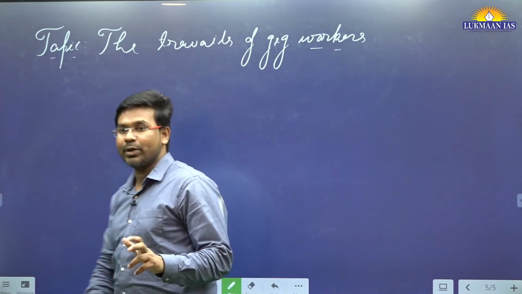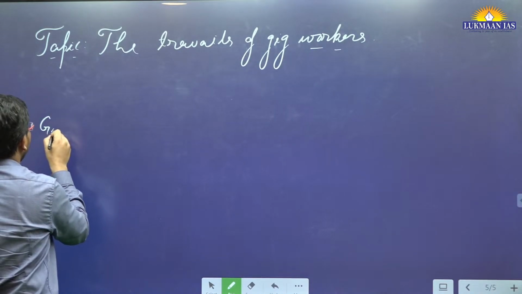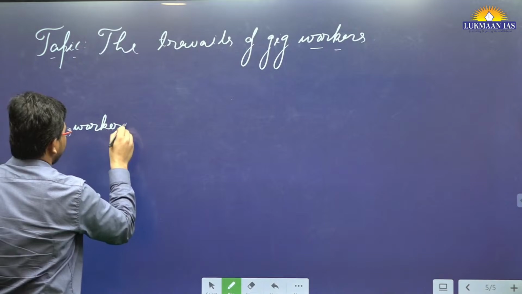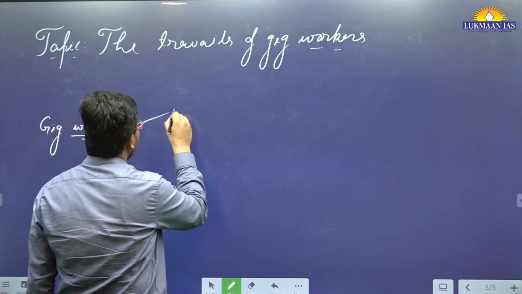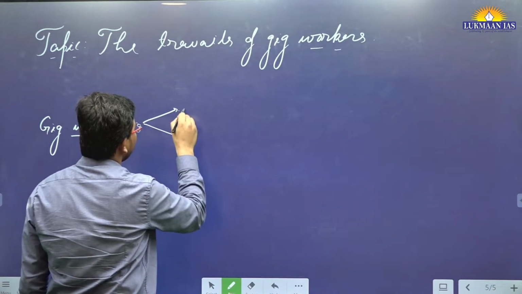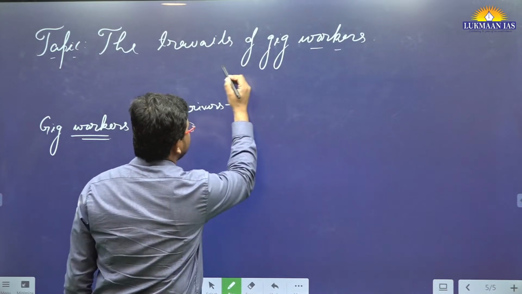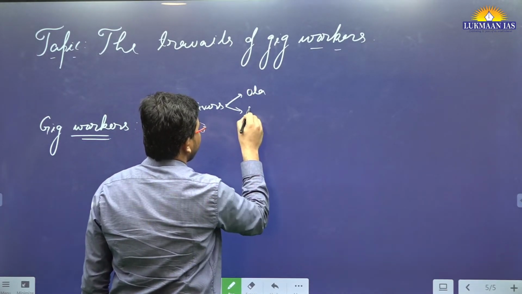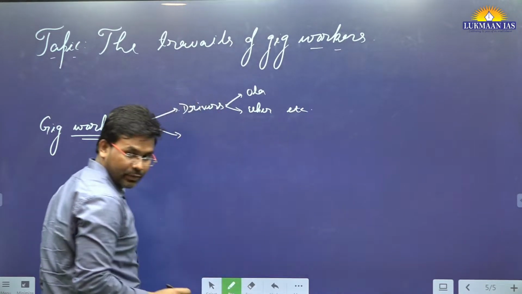Now let us understand who gig workers are. It is also important for us to understand who gig workers are. All those people who are working as, let's say, drivers in companies like Ola, Uber, etc. So they are gig workers.